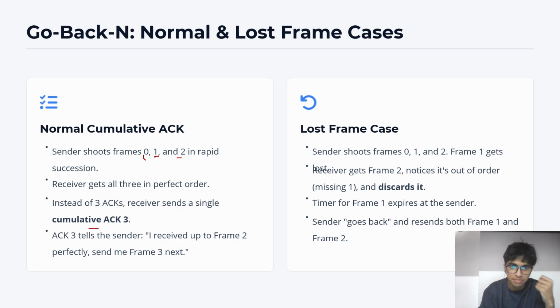But in the loss frame case, as you can see here, the receiver gets frame 2 instead of frame 1, wherein frame 1 should be received before frame 2. Thus, it discards it because the receiver expects that frames should come in order, as in frame 0, frame 1, and frame 2. Thus, the sender goes back and resends both frame 1 and frame 2, since in this, either 3 frames are resent or 3 frames are collected together.